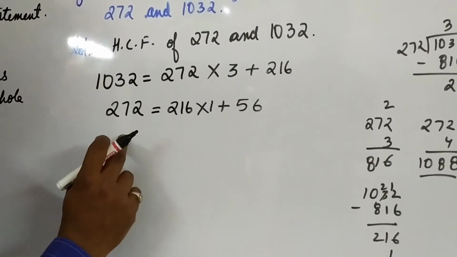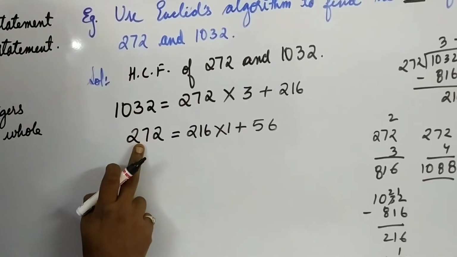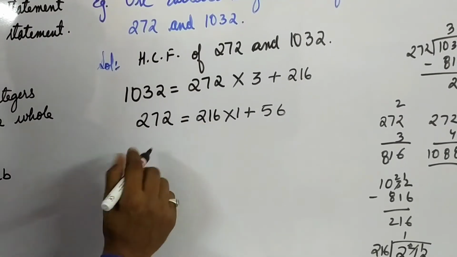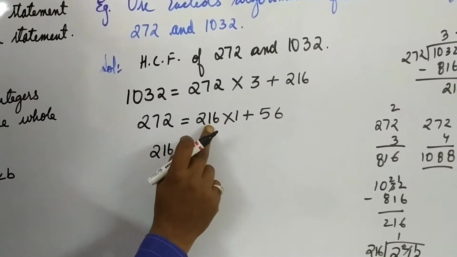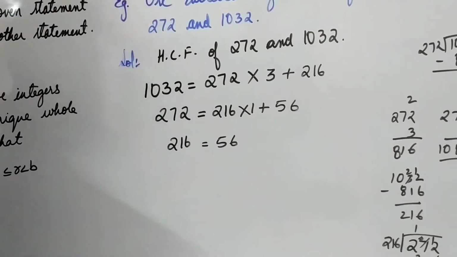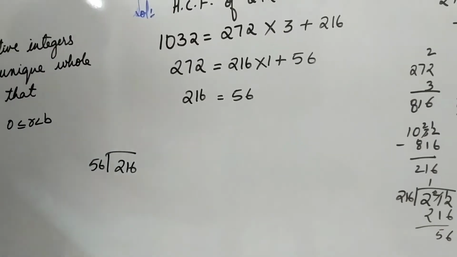Now in the third step, what is A here? The B has become A in the second step. So in the third step, the B will become A, 216. The remainder has become B. The remainder will become B here in the third step. Now divide 216 divided by 56.